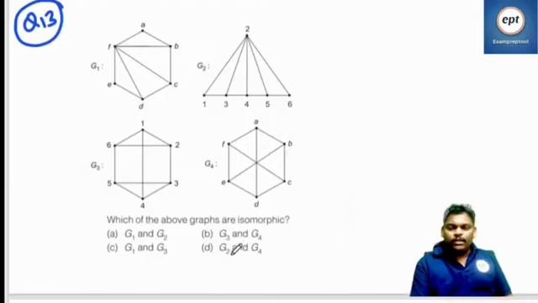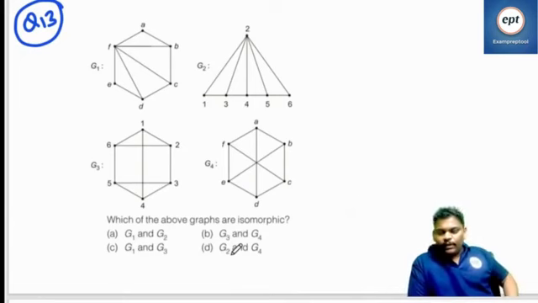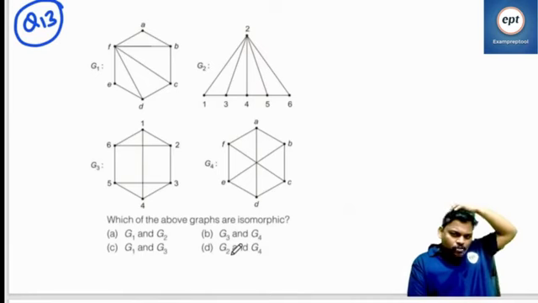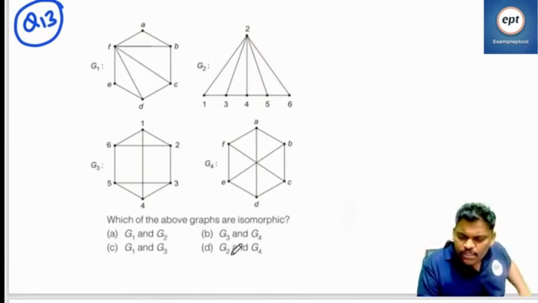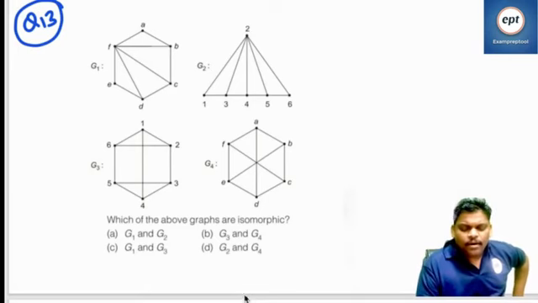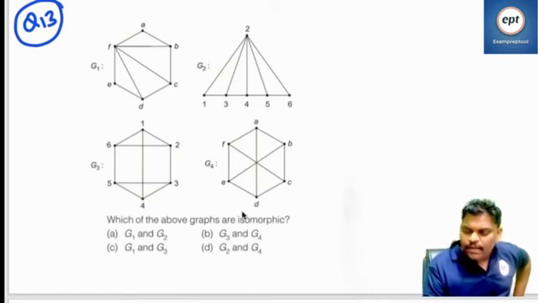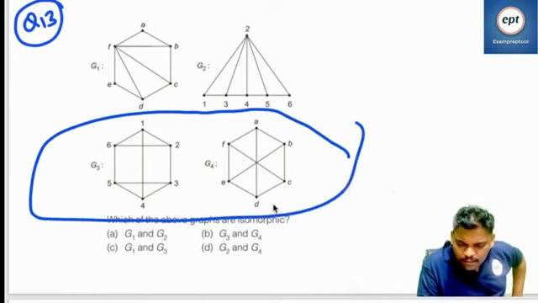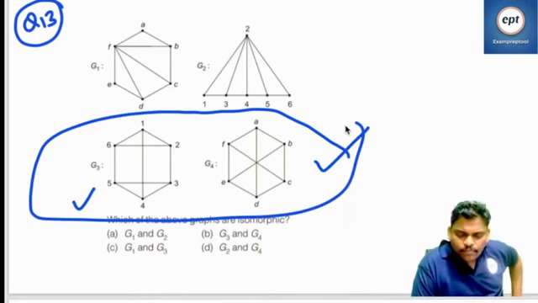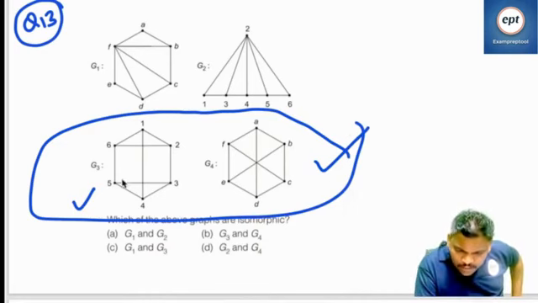Okay, now come to question number 13. Who are isomorphic? If you observe clearly, isomorphic means everything should be similar. The way of drawing may be different, but in every manner they both will be the same. Can you verify here? These are the same in every manner. I think here there are 6 vertices, here also 6 vertices. Next, the degree of every vertex is 3 here, and here also the degree of every vertex is 3.